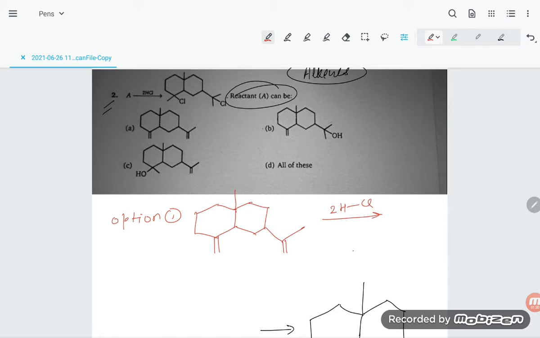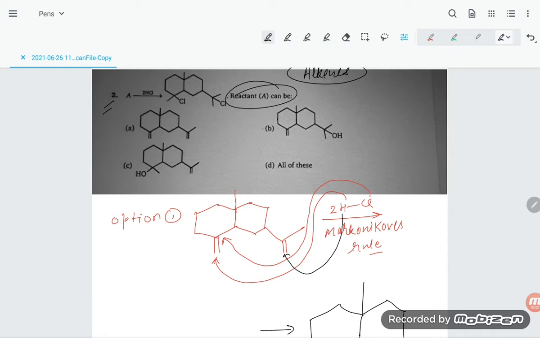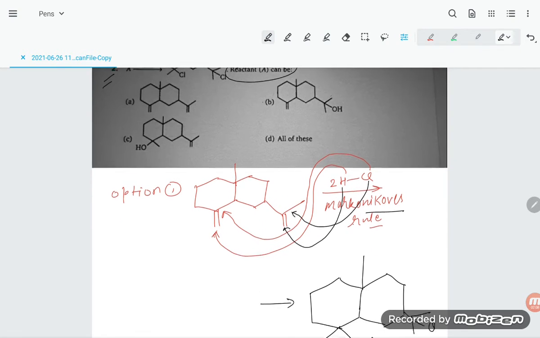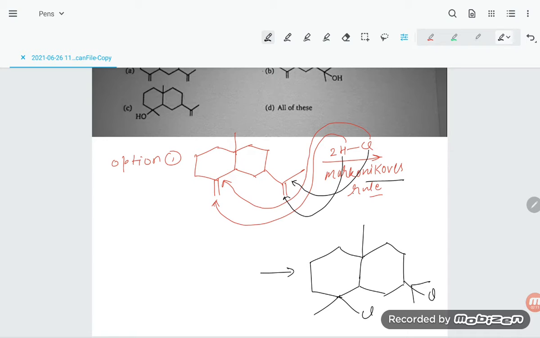So here, according to Markovnikov's rule, you apply the Markovnikov's rule. If you are applying it, the negative charge is going to attack where there is less number of electrons. So the positive charge will go on this position and this will go on that position. Another point, students: the hydrogen will be added here and chlorine will be added here, because Markovnikov's rule says the negative part will go with the carbon which has the lesser number of hydrogen.